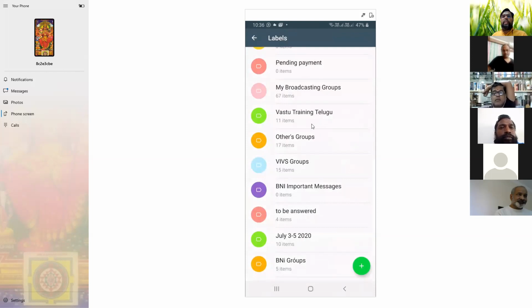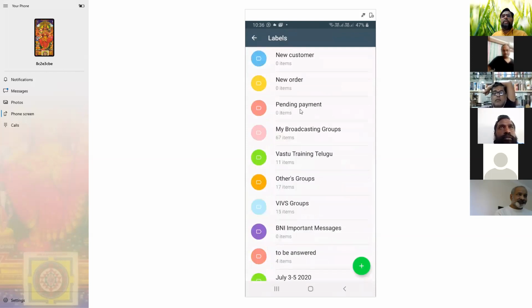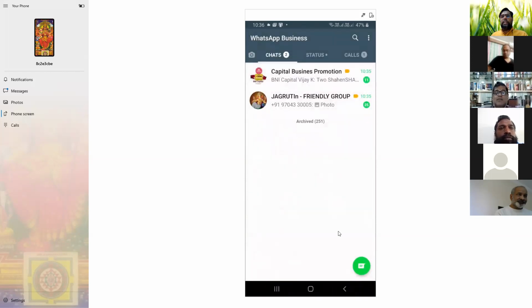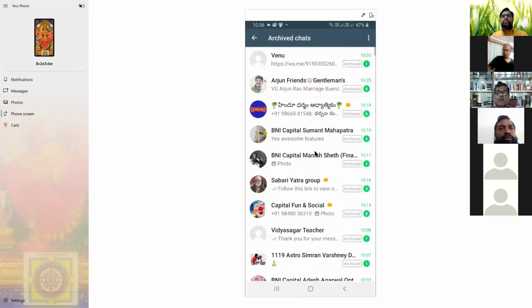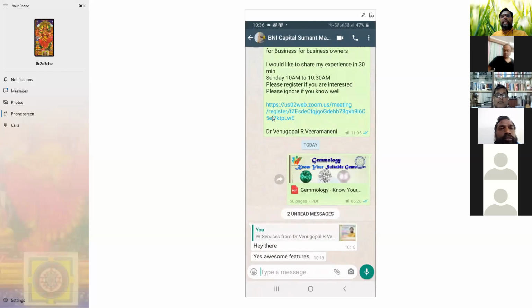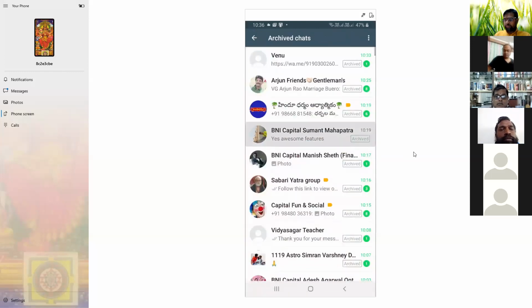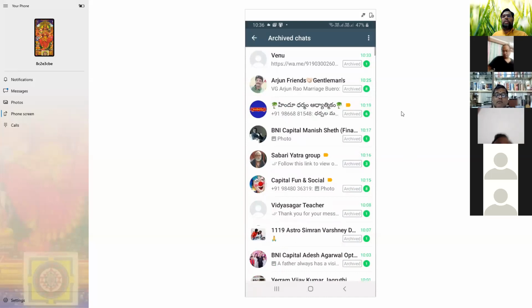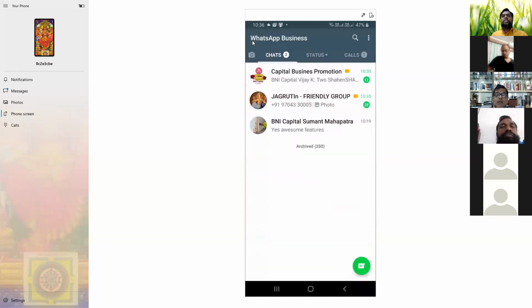Similarly, pending payment. For example, I'll take Sumant. I'll explain what to do. Sumant took my services. He needs to pay money. He didn't pay. I don't want to remind him, but I need to keep it in my mind. Select Sumant and go here. Can you see here? Yes, yes.